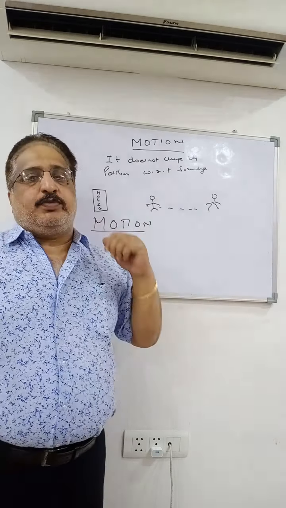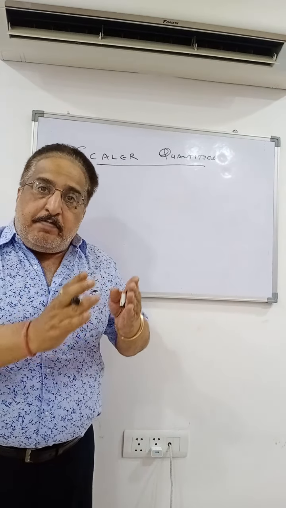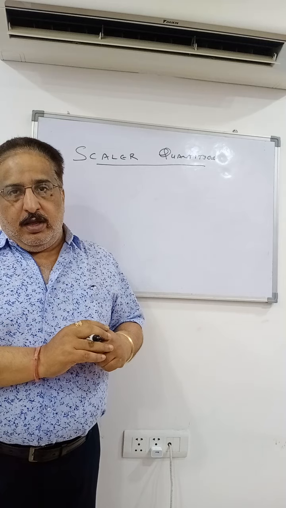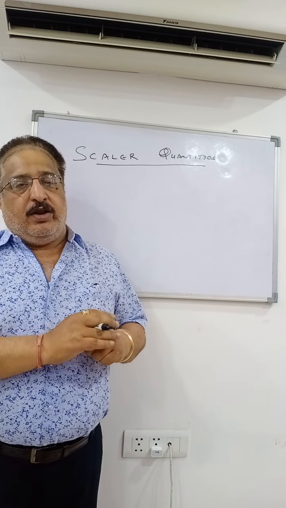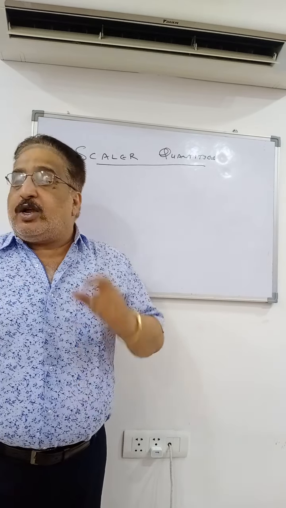What are scalar quantities? Those quantities which require only magnitude and no direction for their complete description are called scalar quantities.